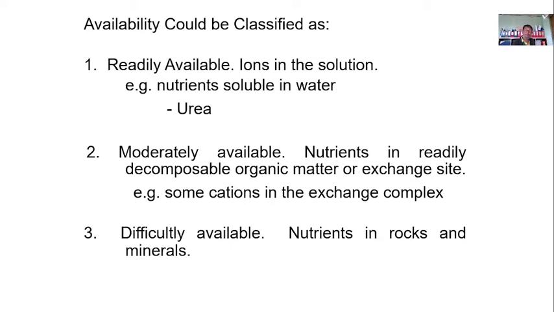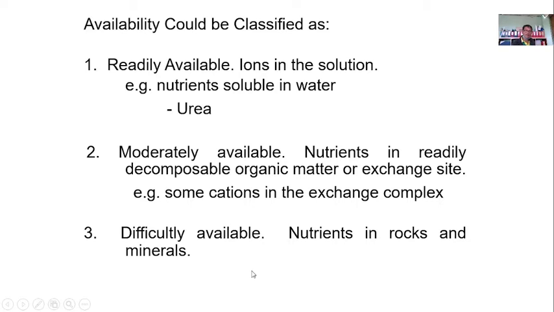Say, for example, the leaves, branches, and twigs, when they decompose, they will not release the nutrients immediately, but still they become part of the soil organic matter. When the soil organic matter undergoes decomposition again, then they will release nutrients, and then of course, there will be humus. Those are the moderately available nutrients, or they are present in the exchange complex. They will be taken only when the roots come in contact with these nutrients.